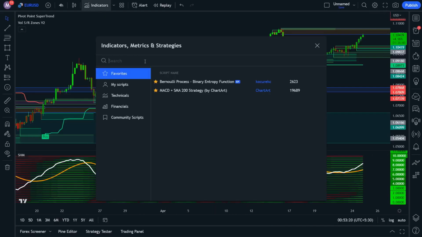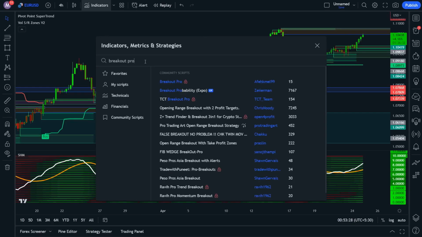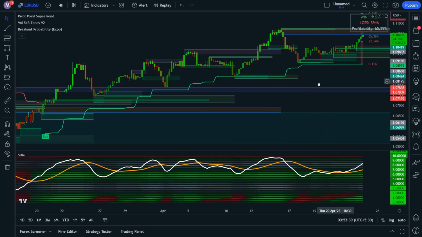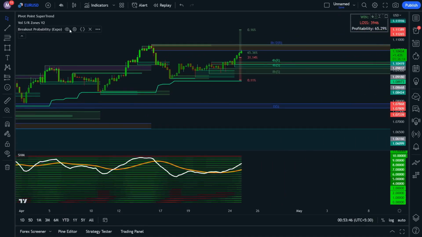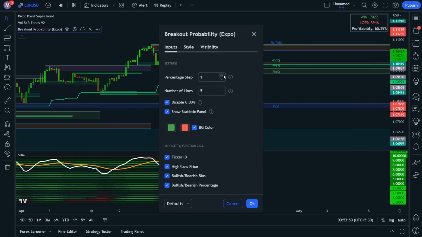Let me show you one last indicator that can be helpful in confirming your trades. If you go to the Indicators tab and type in Breakout Probability Expo, you'll find a powerful tool that's also an editor's pick. Add it to your chart, go to the settings and change the percentage of step to 1.2 and the number of lines to 4. Then disable the Show Statistic panel and click OK.